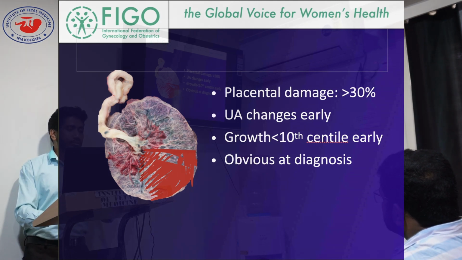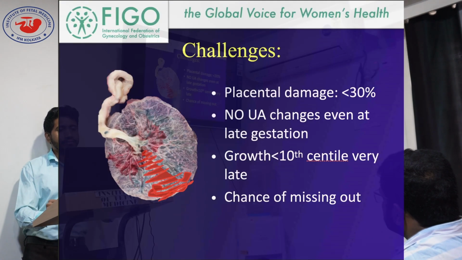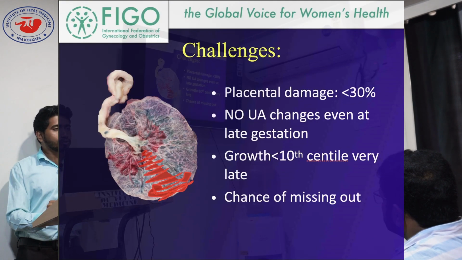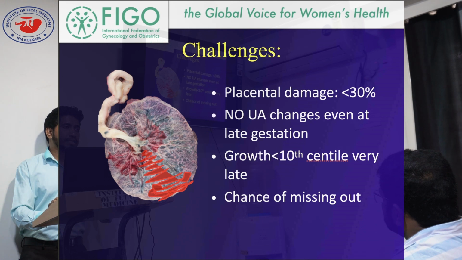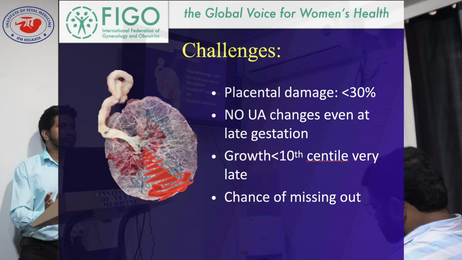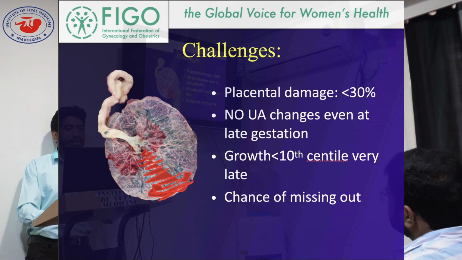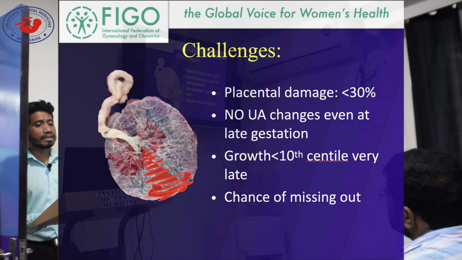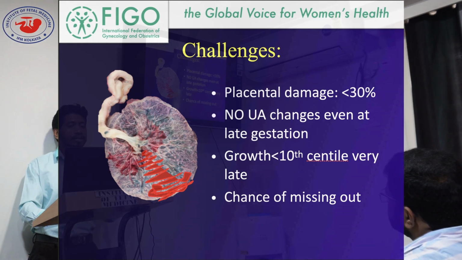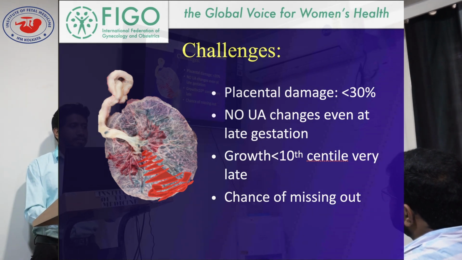And that's why it's quite obvious at diagnosis. But in case of late FGR, placental damage usually occurs less than 35% unless it goes into the later advanced pregnancy, like 34 to 35 weeks. In these cases, there are no umbilical artery changes even at late gestation, and growth may also be normal up to 32 to 34 weeks. So there is a huge chance of a miss.